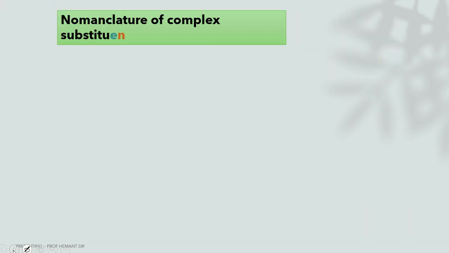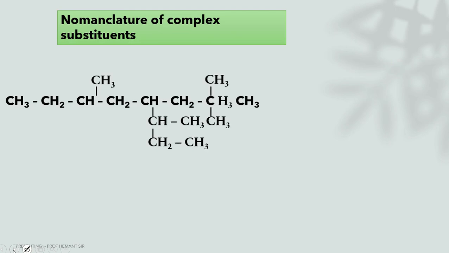Let's see the next slide, that is nomenclature of complex substituents. This is one of the biggest organic compounds, having many substituents on the longest chain. There are 3 methyl groups, and one is the biggest sub-branch.